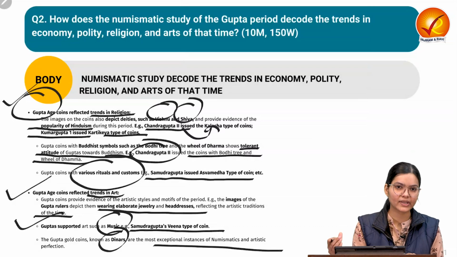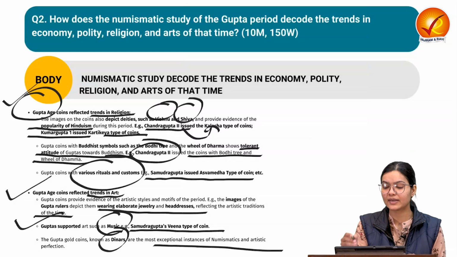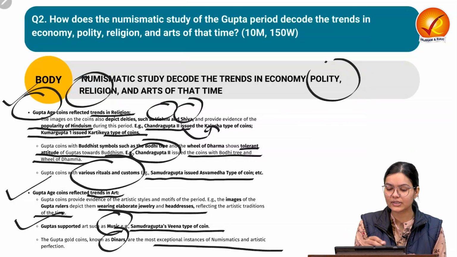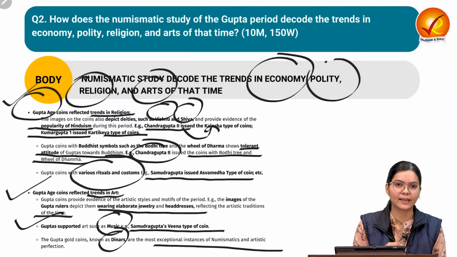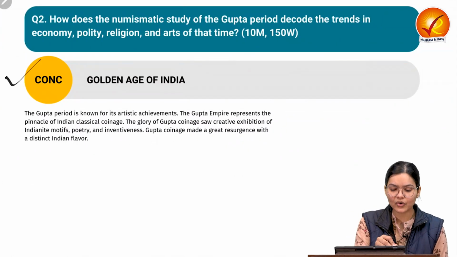So this was the body, where we discussed the different aspects of the coins through which we can understand the polity, religion, art and economy of that time. Now come to the conclusion part. In the conclusion, what are we going to write?